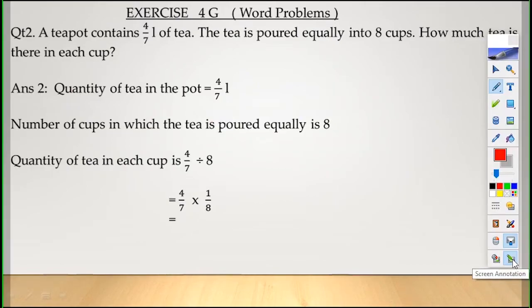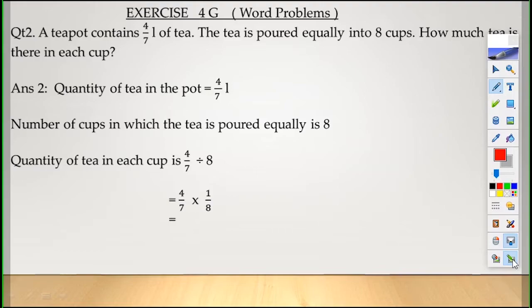Now the next question. Exercise 4G, word problems. Children, I hope while solving the word problems, you can learn more and more division sums. Question number 2. A teapot contains 4 by 7 liter of tea. The tea is poured equally into 8 cups.